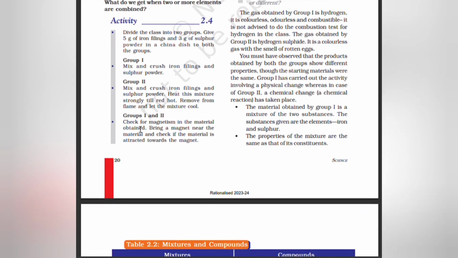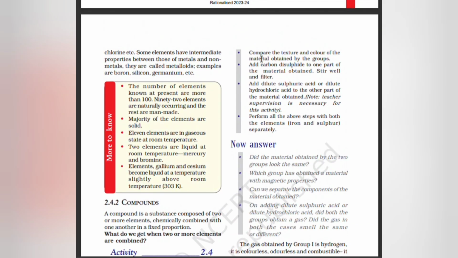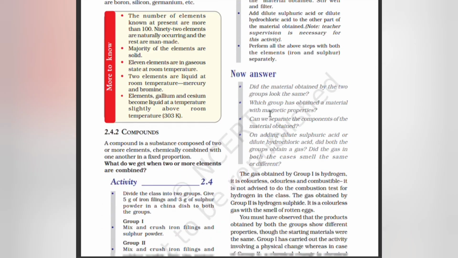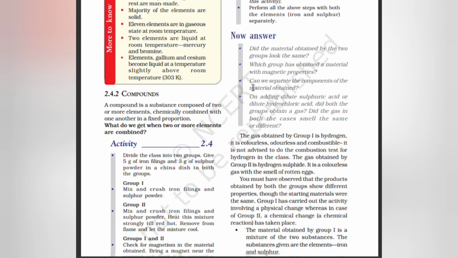Group 1 and 2. Check for magnetism in the material obtained. Bring a magnet near the material and check if the material is attracted towards the magnet. Compare the texture and color of the material obtained by the groups. Add carbon disulfide to one part of the material obtained. Stir well and filter. Add dilute sulfuric acid and dilute hydrochloric acid to the other part of the material obtained. Perform the above steps with the two elements. Did the material obtained by the two groups look the same?